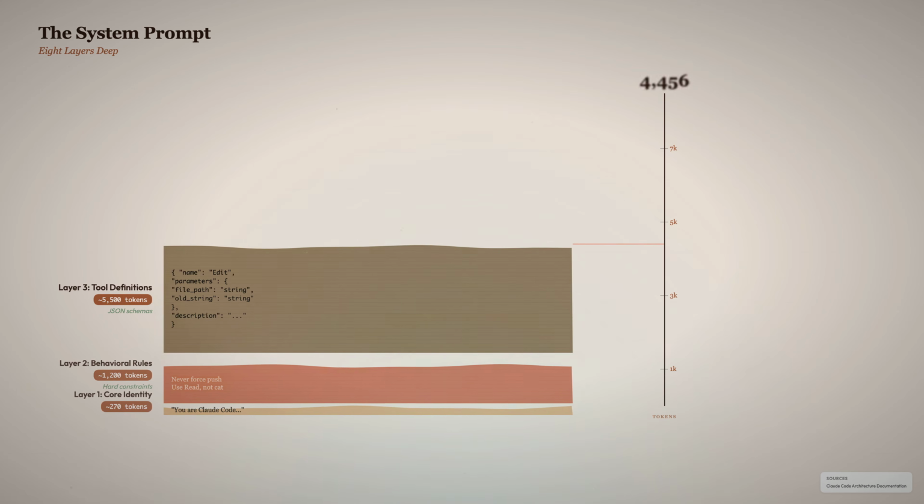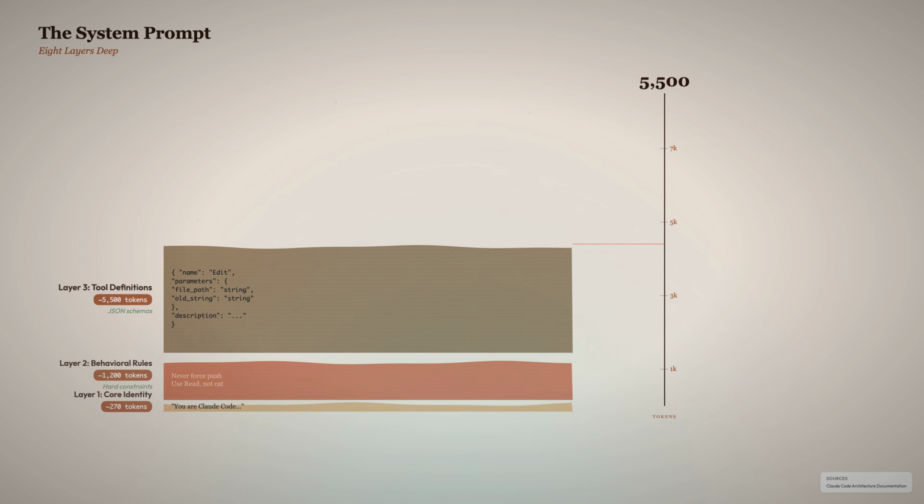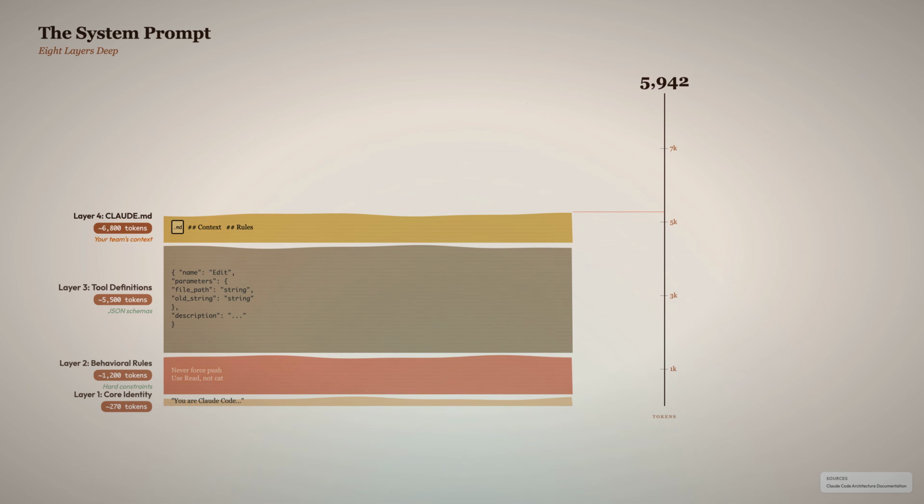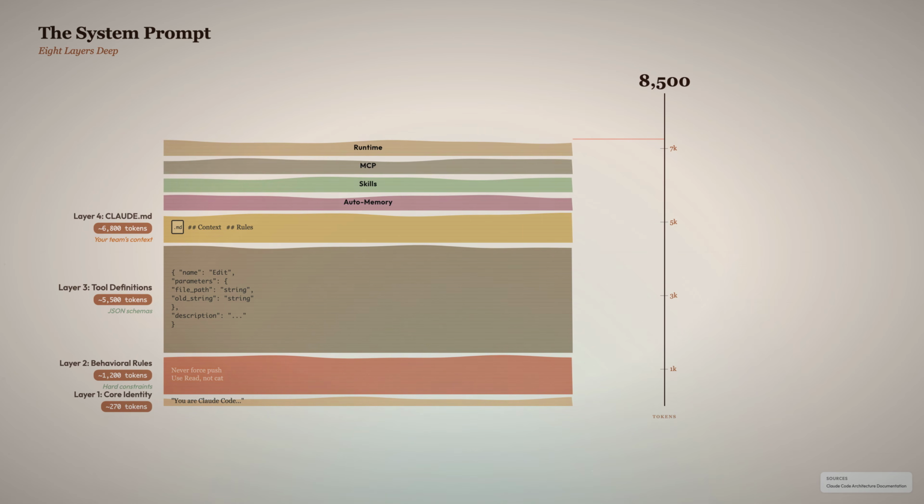Layer 3, tool definitions: JSON schemas with parameters and error recovery. Layer 4, CLAUDE.md: your team's context injected directly. Then 4 more: auto memory, skill descriptions, MCP tools, dynamic context. Eight layers of DNA, rebuilt and sent every single API call.